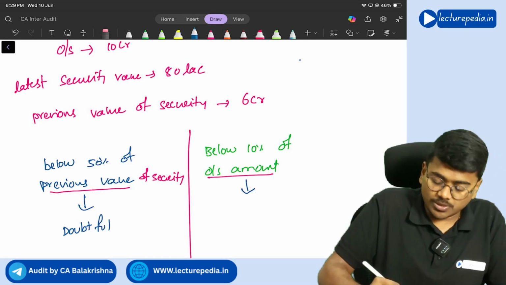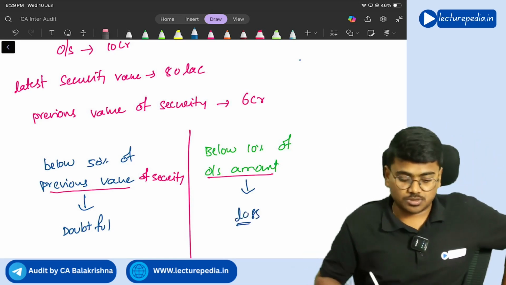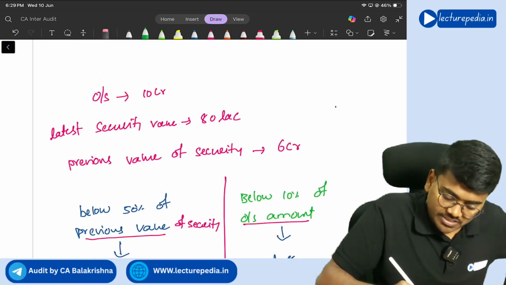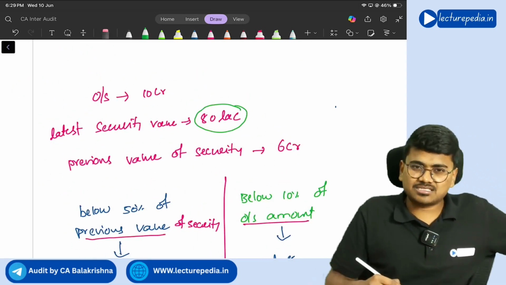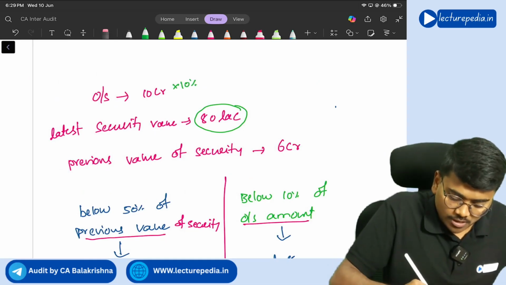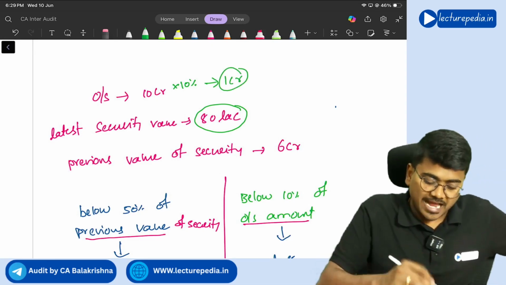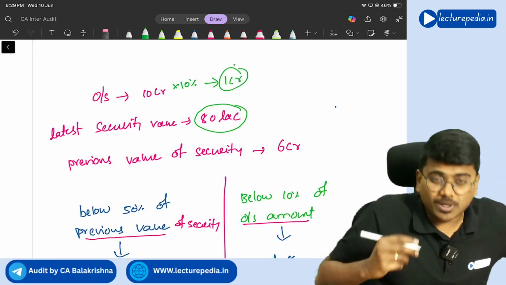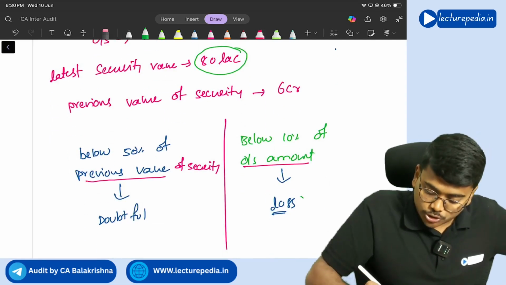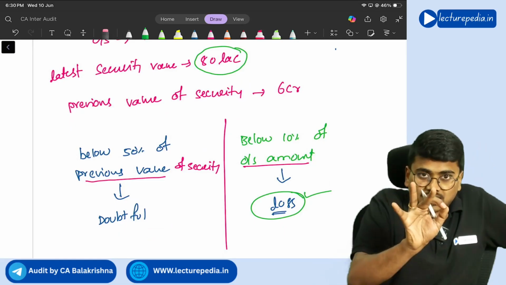In such a situation, you need to directly classify this as loss, loss account. Now here in this situation, latest value of security is 80 lakhs, correct? Now 10% of outstanding amount is 1 crore. Can you say value of security fallen below 1 crore? Yes, it has fallen below 1 crore rupees. So should it be treated as loss account? Yes, loss account. So the correct answer is this.